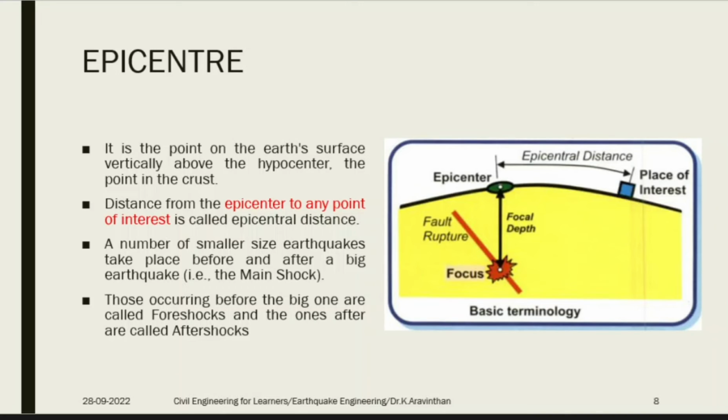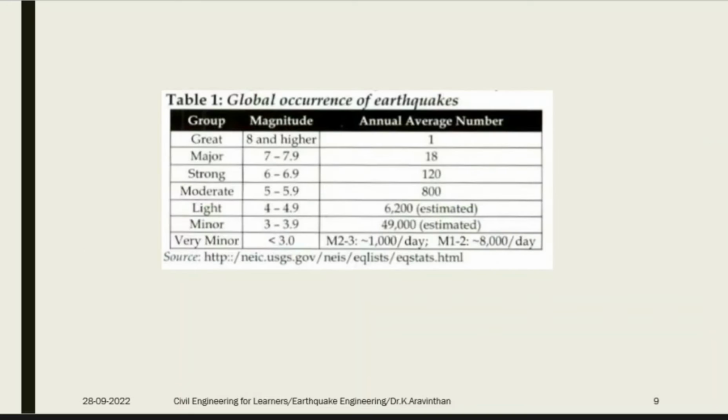A number of small earthquakes take place before and after a big earthquake called the main shock. So during any earthquake, you can experience small vibrations. At that point of time, you should be aware and you should come out of the structure, between foreshock and aftershock. During those points, you have to just evacuate from the place. Those occurring before the big one are called foreshocks and the ones after are called aftershocks. This is the global scenario.